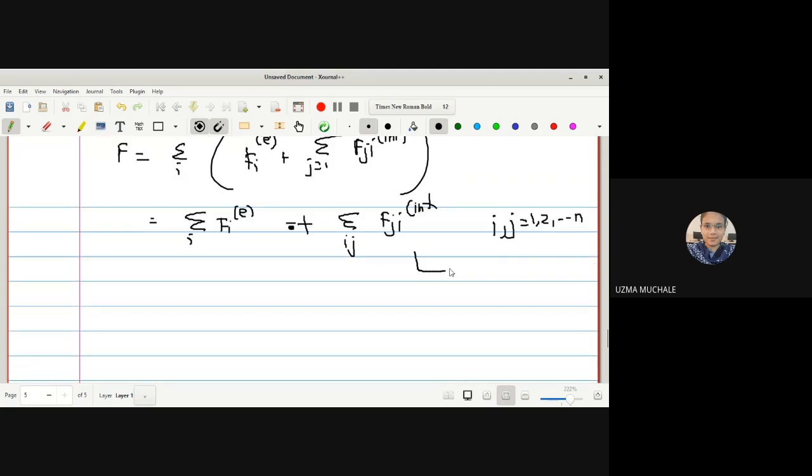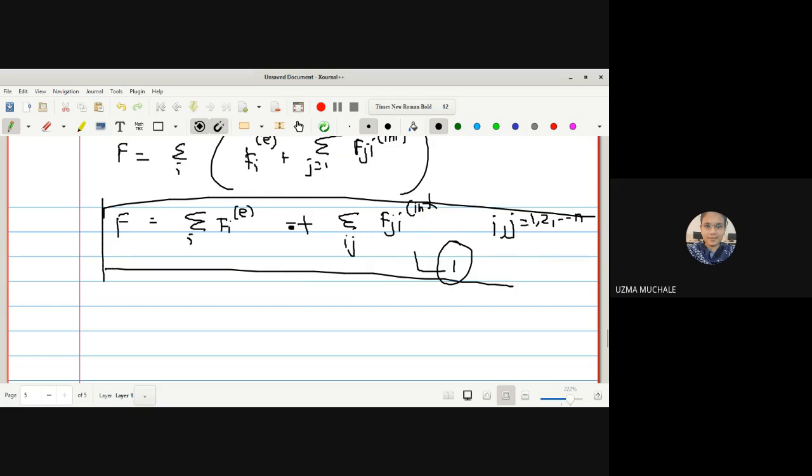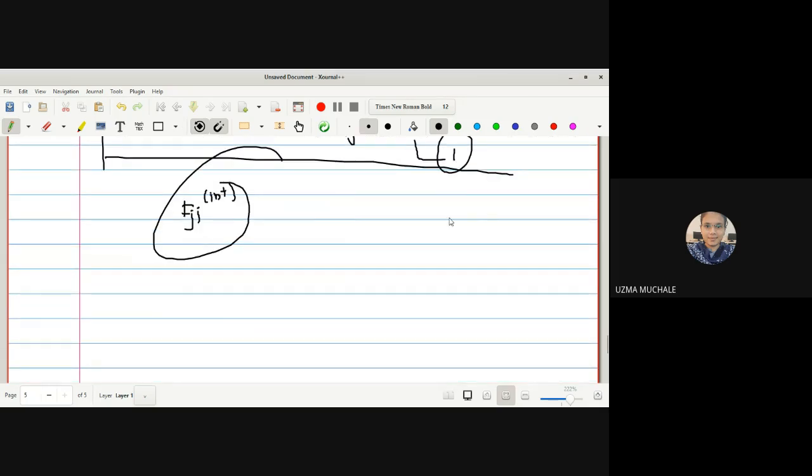Now let me evaluate this equation. Let us consider this equation 1. This is the total force acting on the system. Now we have to evaluate what fji internal is. So we will evaluate this term. Suppose we have these particles, and let us consider only 2 particles.